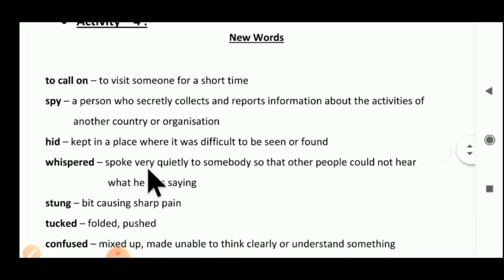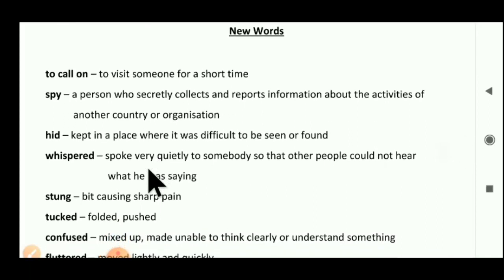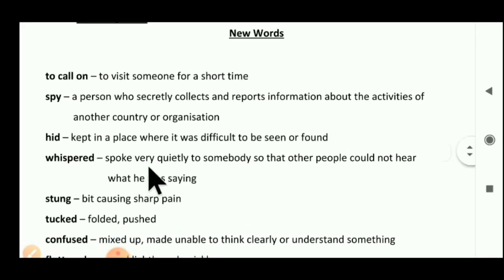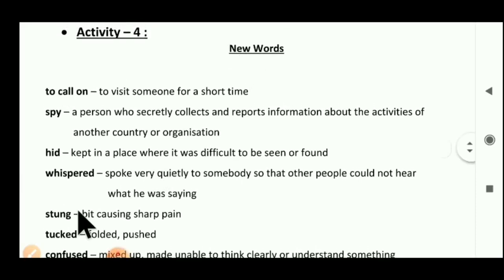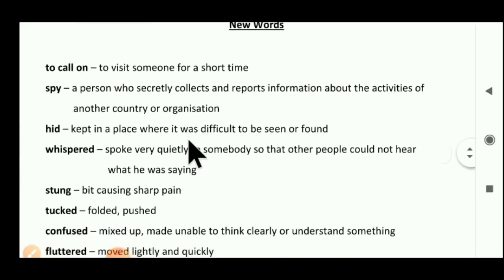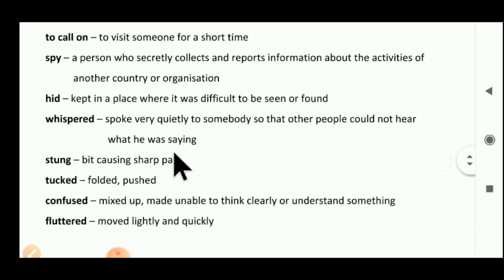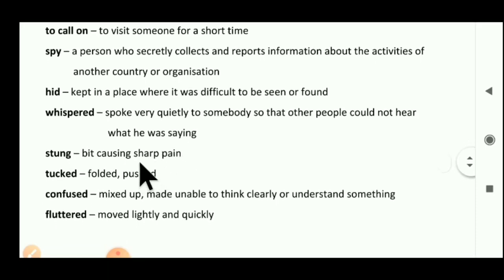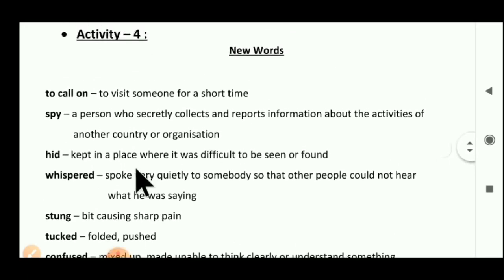So here, activity 2 and activity 4 new words. Activity 2's new words are given in your textbook. Now activity 4's new words I write here. You have to complete all these new words in your fair notebook under the heading activity 4. Everybody has to complete all the new words in your fair notebook. Till here you have to complete your work, students.